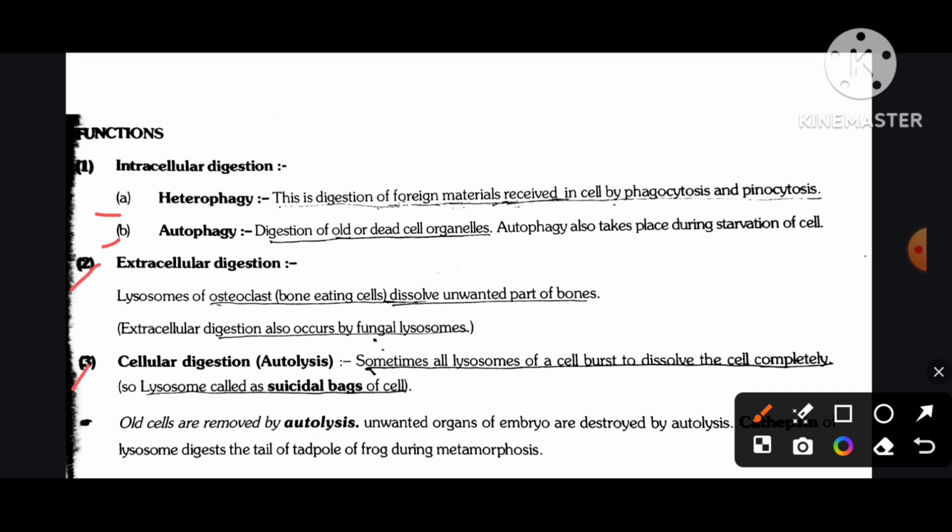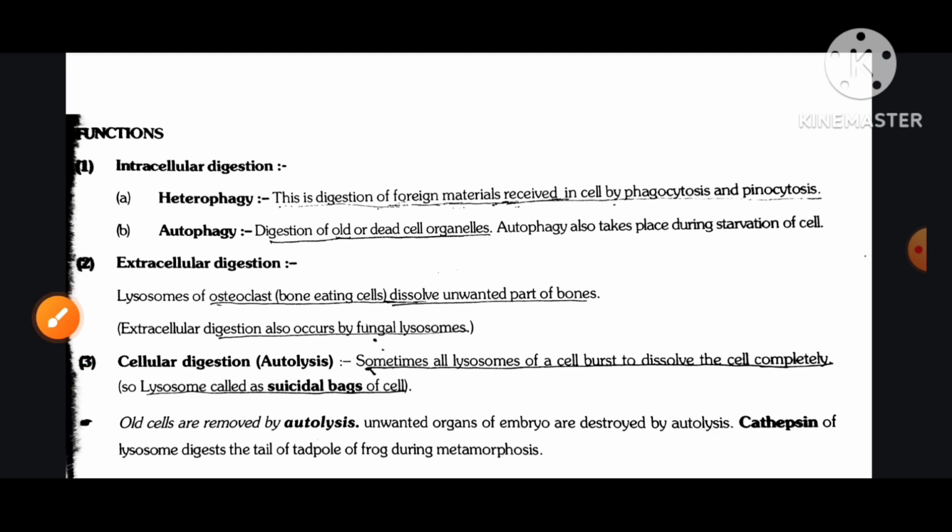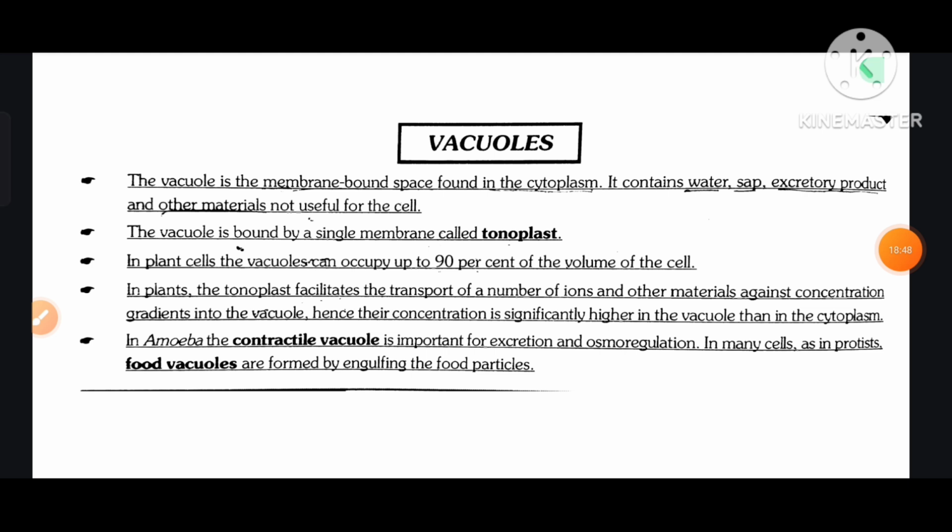Cellular digestion, autolysis: sometimes all lysosomes of a cell burst to dissolve the cell completely, so lysosomes are called the suicidal bag of the cell. Old cells are removed by autolysis, and unwanted organs of the embryo are destroyed by autolysis. Cathepsin of lysosome digests the tail of the tadpole of frog during metamorphosis.